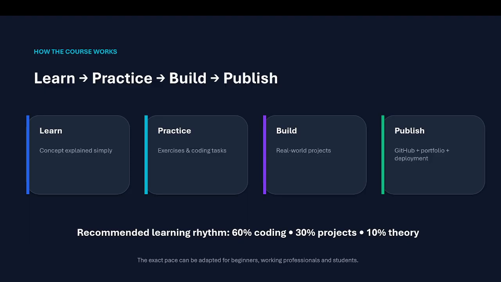So here, if you look at the bottom side, it says the learning rhythm: 60% coding, 30% project, and 10% theory. This is something hypothetical I have mentioned here. But yes, it will take your efforts if you really want to grow and have good expertise in it, which means you have to give your time and have patience while learning it. Maybe sometimes you will struggle and a lot of things will happen, but once you have good expertise and you are proficient in it, that will help you your whole life, right? But you will have to keep working on yourself and revise your concepts as well.